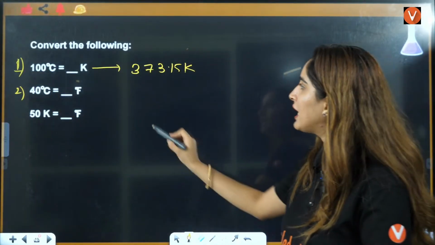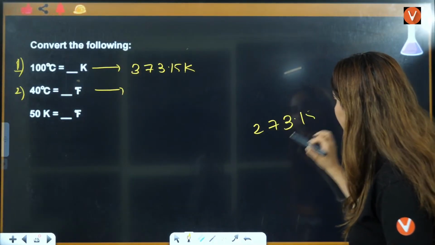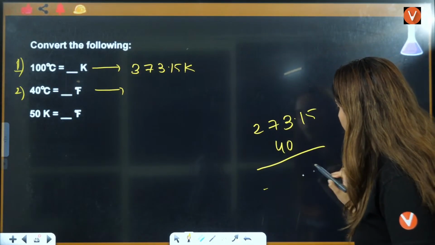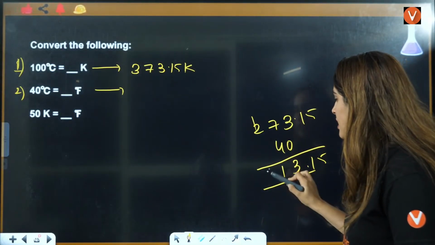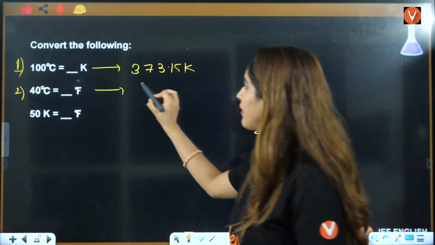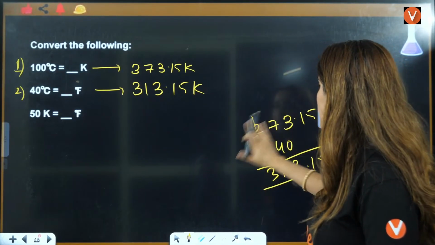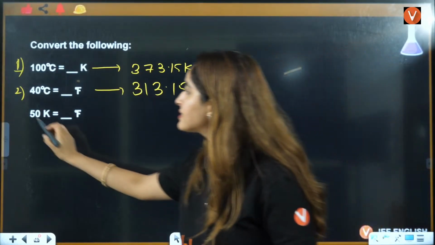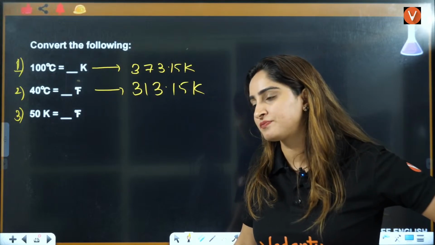40. Add 40 into it. 273.15 plus 40 is going to be 0.15 here. 3 is here. 7 plus 4 is 11. 313.15. 313.15 Kelvin. Let's see the last one, that is 50 Kelvin to degree Fahrenheit.